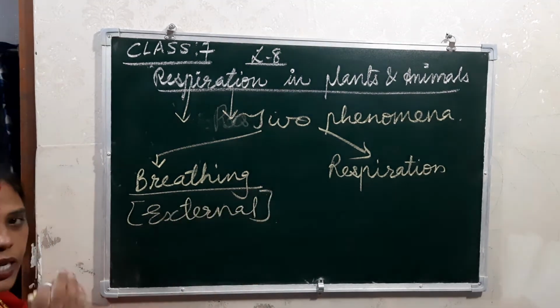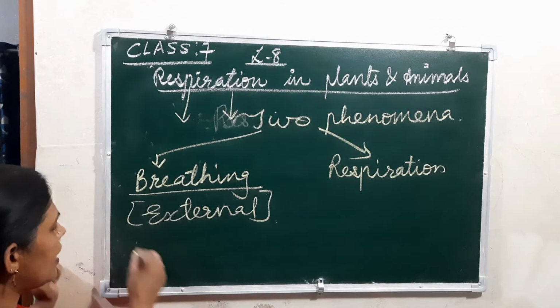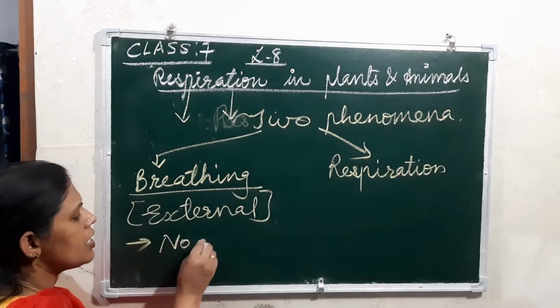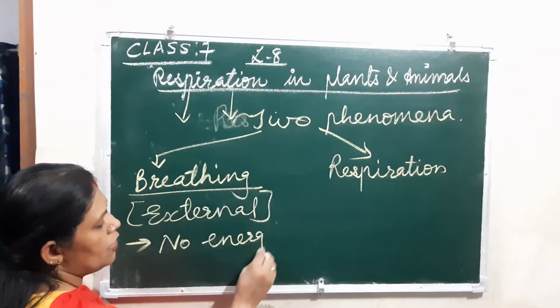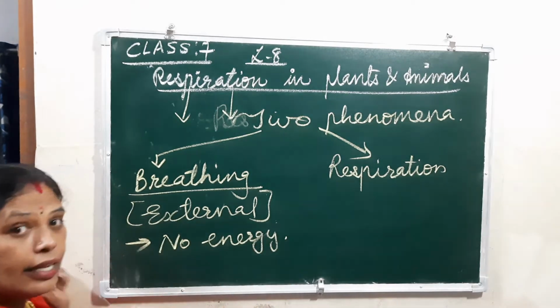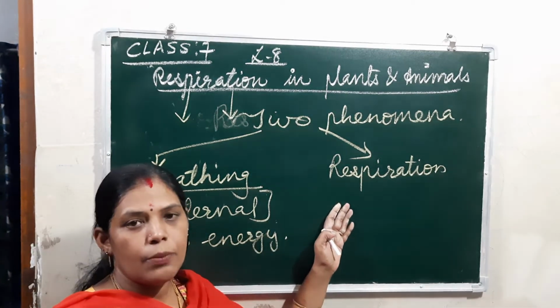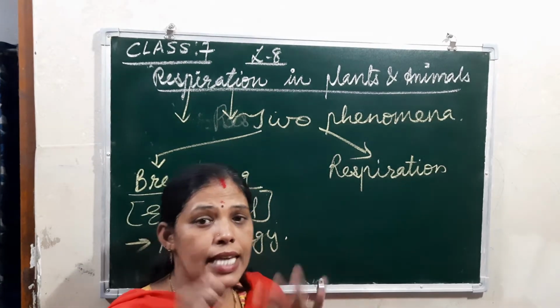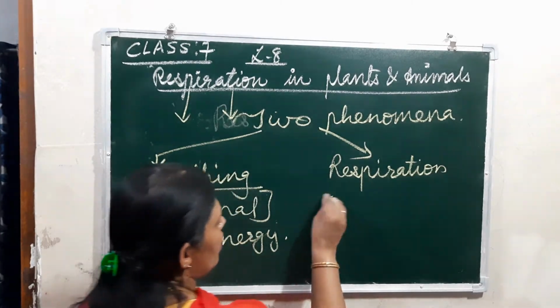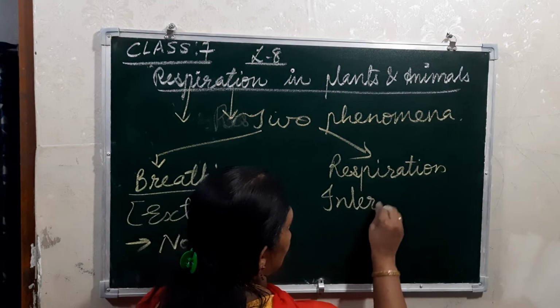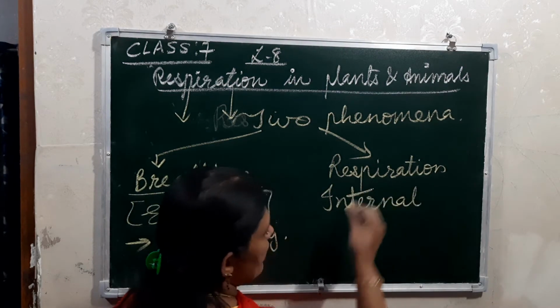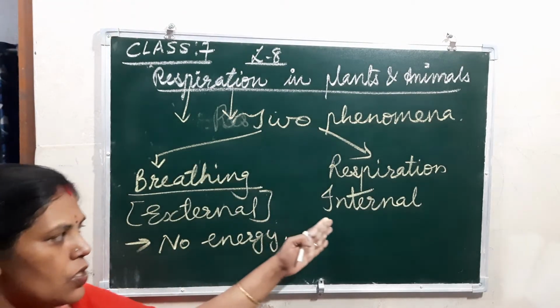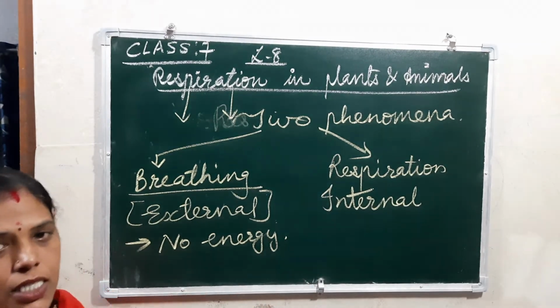Understood? Only the exchange of gases takes place, and here no energy is released. But in respiration, it takes place inside the cells. So it is an internal process, because it takes place inside the cell.